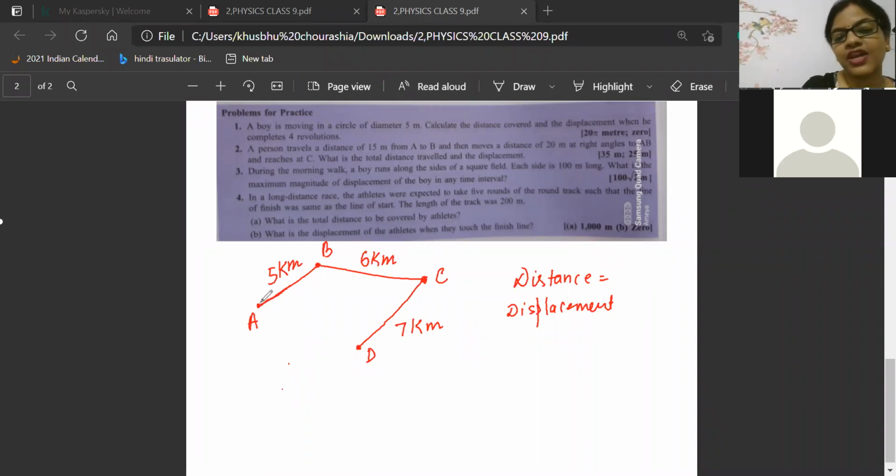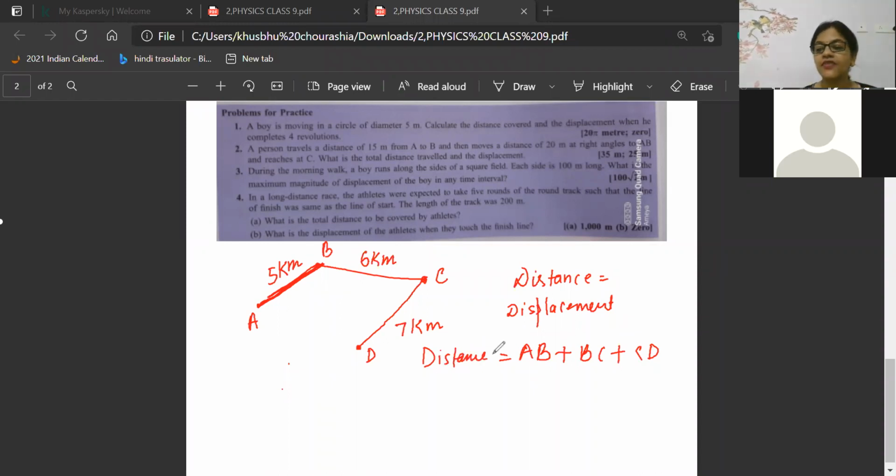When auntie is moving, she is covering this distance. So I will add AB plus BC plus CD. This is my distance, beta. Distance covered by Khushbu auntie is AB plus BC plus CD. I hope you have understood. Very good, Avinash. AB plus BC plus CD is distance. So that's why they have added the distance: 5 kilometer plus 6 kilometer plus 7 kilometer. Together it is coming 18 kilometer.